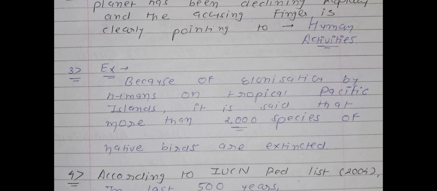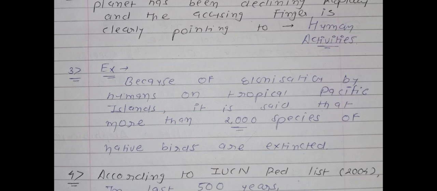Now we will learn one example of human activities. Because of this activity, species are going extinct. Because of colonization by humans on tropical Pacific islands, it is said that more than 2000 species of native birds have gone extinct. See, in this example, the location is what?